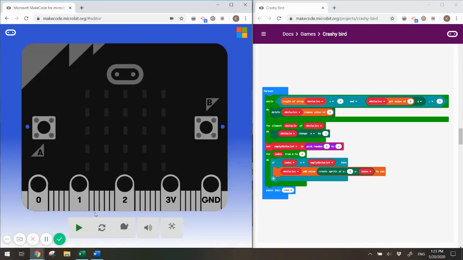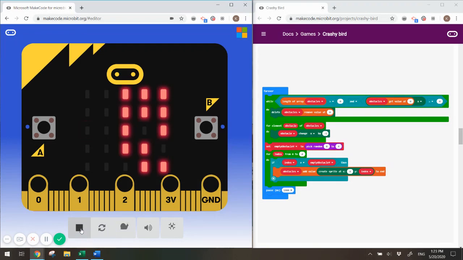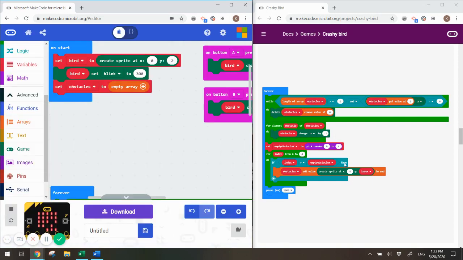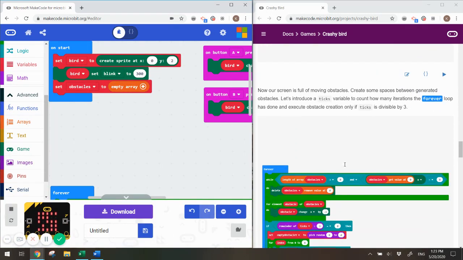So if we open our emulator now and I play this, it's going to generate obstacles over and over and over again. And you'll notice that there's no space between them, which makes the game incredibly hard to play. And that's what we're going to deal with here in the next step. Now our screen is full of moving obstacles.